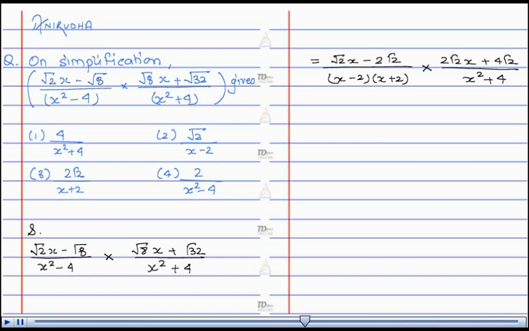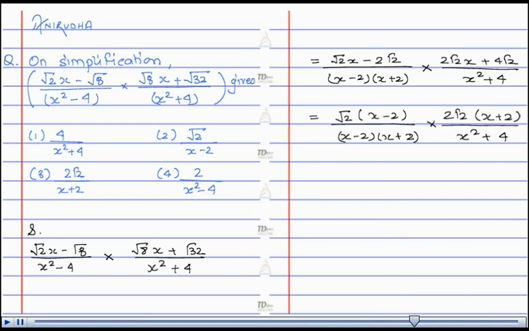Taking root 2 common from the first ratio, root 2 times x minus 2 upon x minus 2 into x plus 2, and taking 2 root 2 common in the second ratio, we have 2 root 2 times x plus 2 divided by x square plus 4.